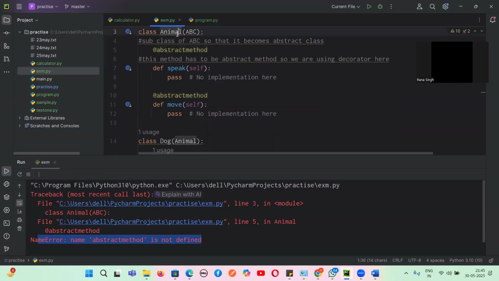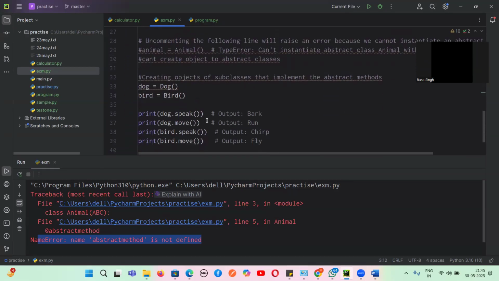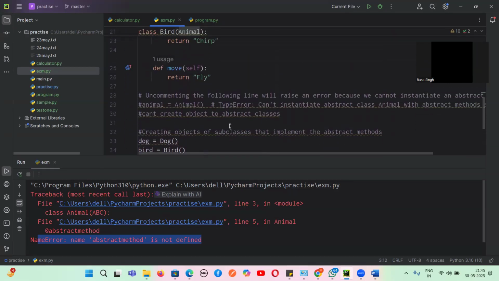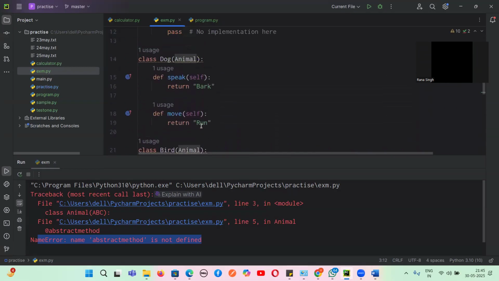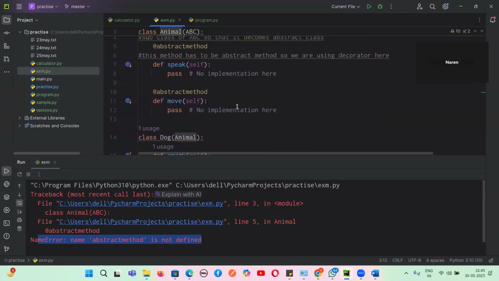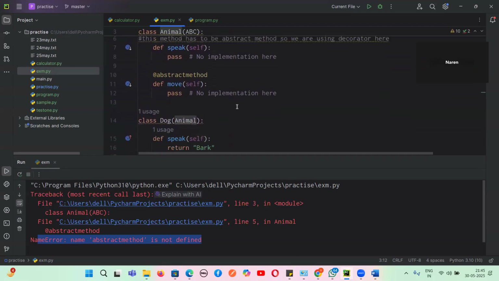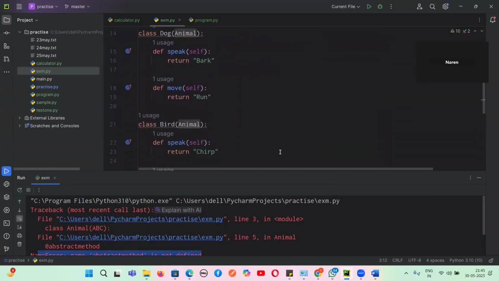So we cannot create an object of the abstract method. And these are normal methods, a normal class without abstract methods. So now we can use these methods because these are not abstract methods. Yes or no, guys? Do you guys now understand what is an abstract method? What is an abstract class? Yes or no, guys? Can you run only the abstract method one time? Just only the abstract method. Execute the abstract.